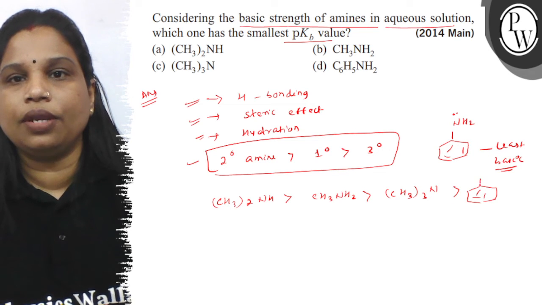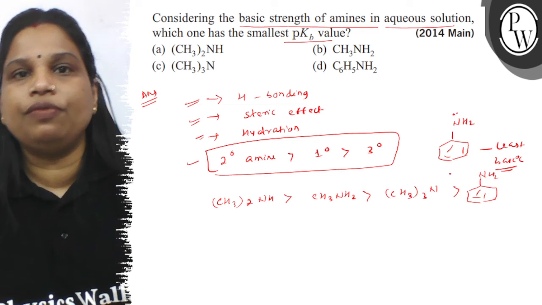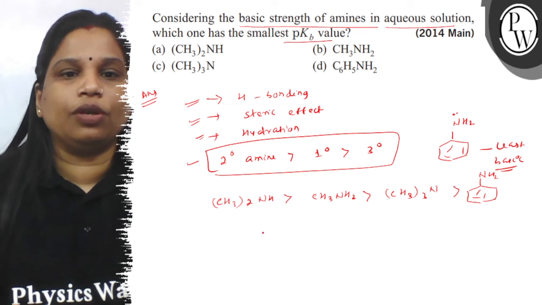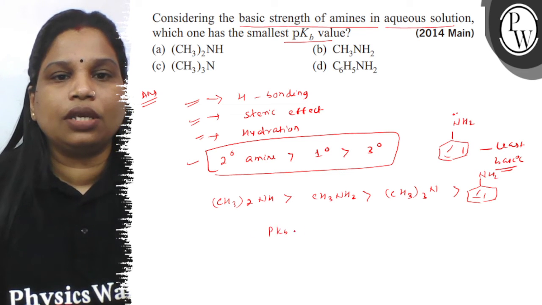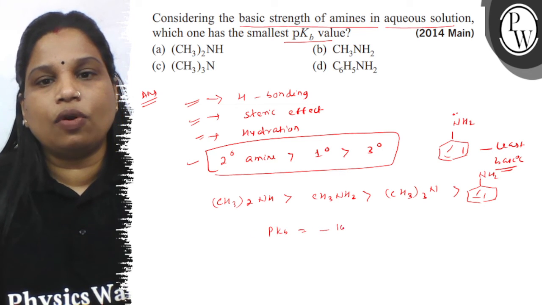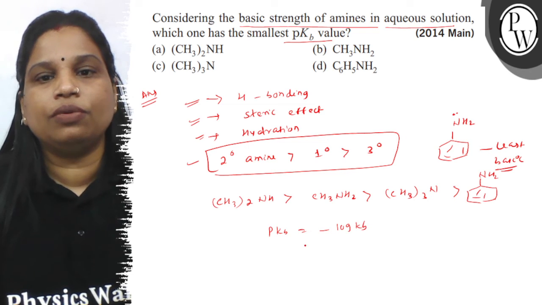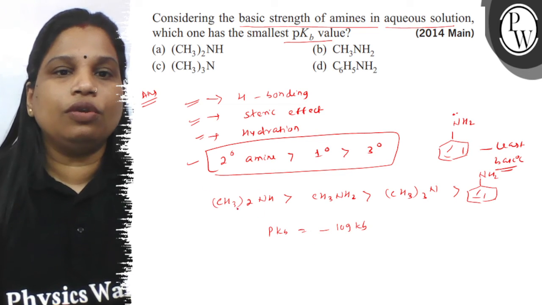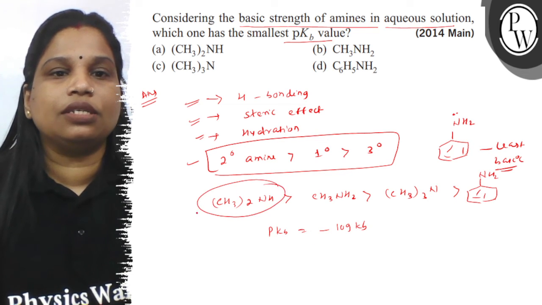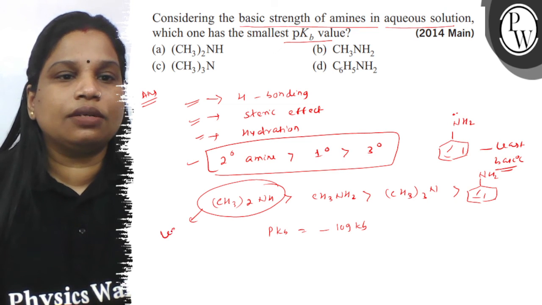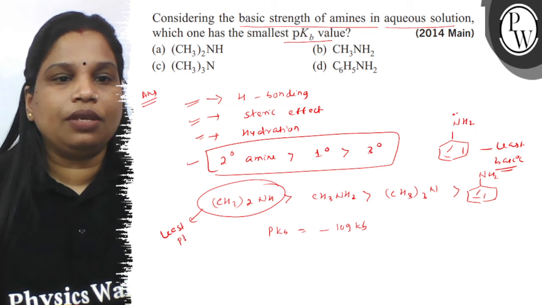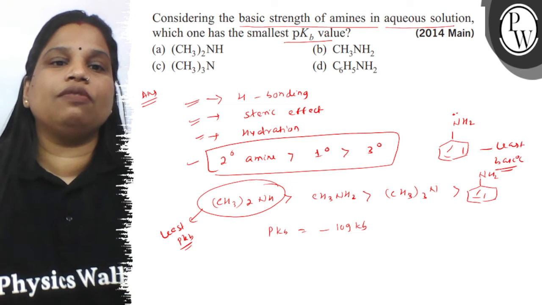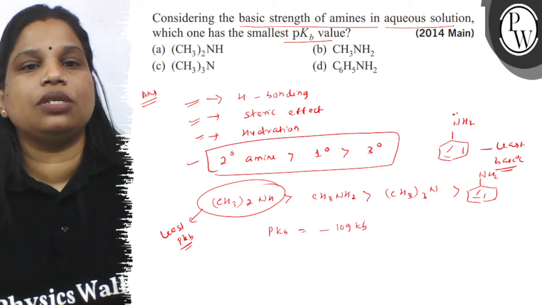ठीक है, okay. So we have to find out the smallest pKb value. बच्चों pKb value क्या होता है? It is the negative logarithm of Kb value. ठीक है. So the molecule which is having the highest basicity will have the least pKb value. ठीक है, तो लीस्ट पीकेबी वैल्यू किसका होता है? जिसका बेसिसिटी सबसे हाईएस्ट होता है.